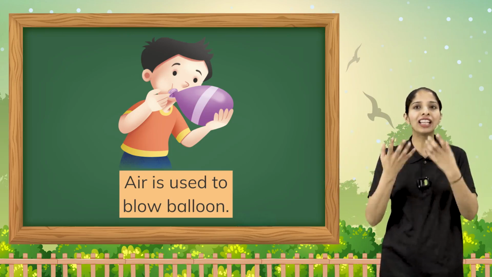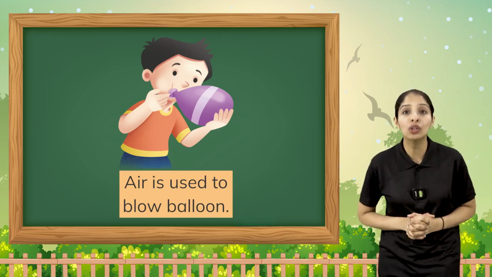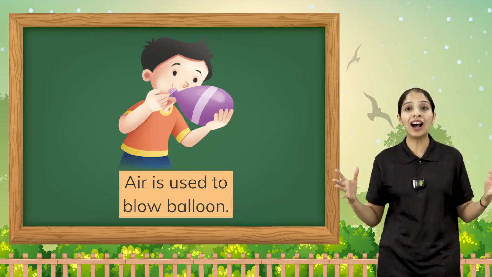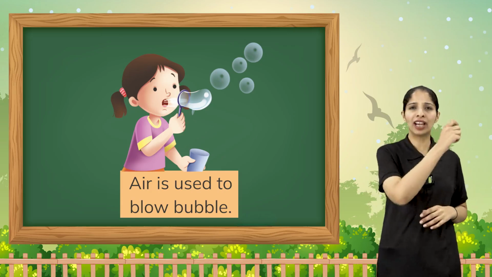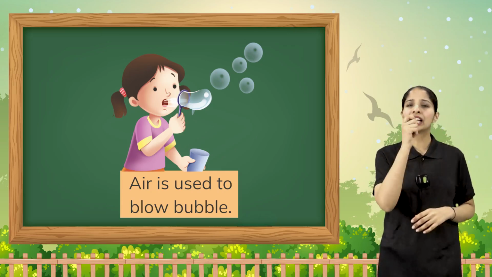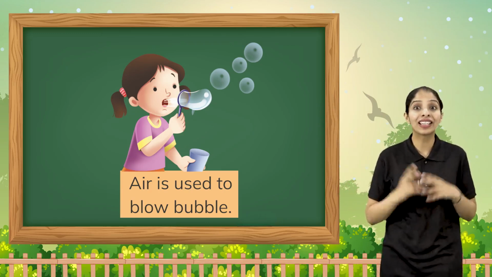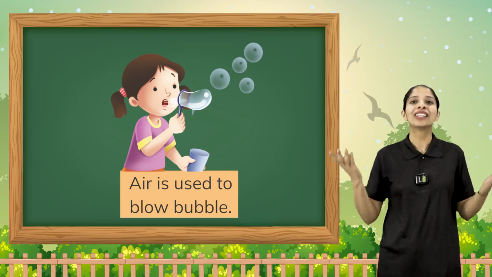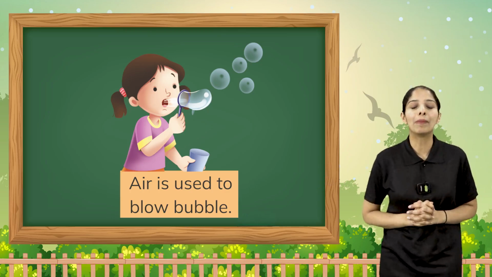We blow the air inside the balloon to inflate it. The next use of air: have you ever tried bubble gum? You do this and there are bubbles all around. So air is needed for that also. Air is used to blow the bubbles.